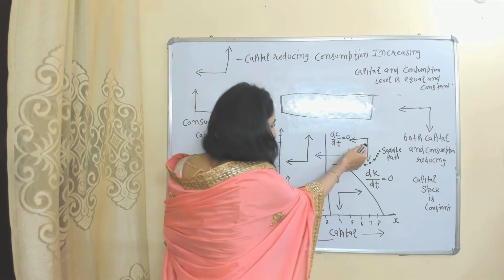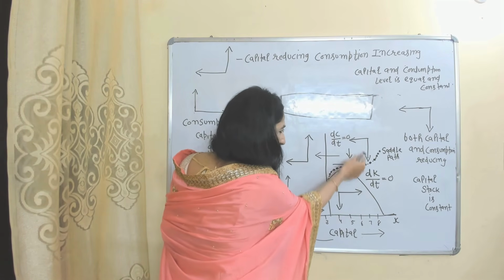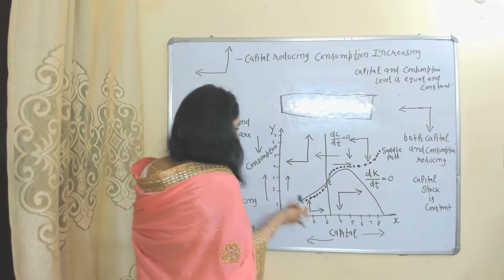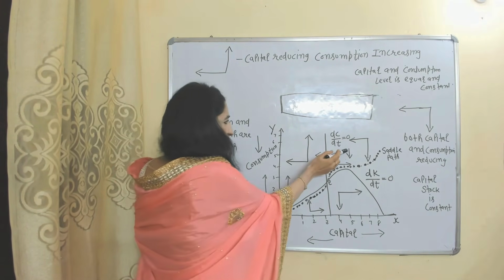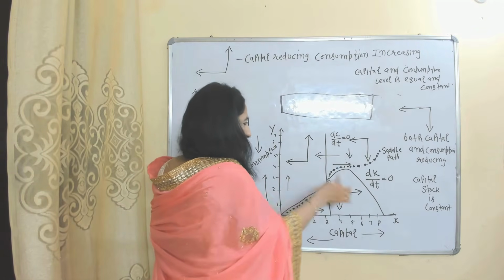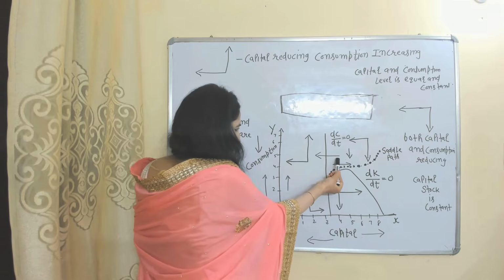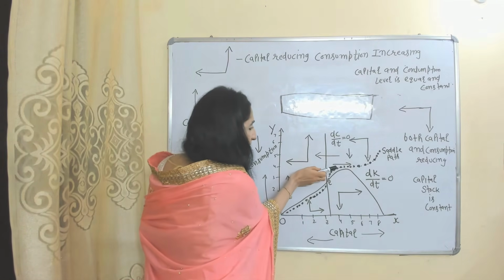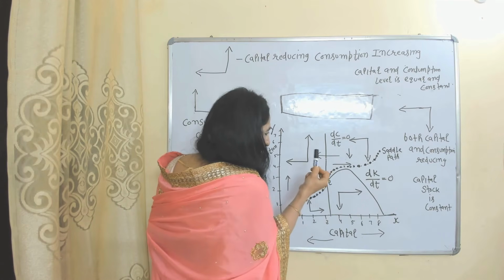This arrow shows capital reducing, and consumption also reducing. Similarly, this arrow shows consumption increasing, this shows consumption reducing. Similarly, this arrow shows capital reducing, but this shows capital increasing, because here we are moving forward but here moving backward.